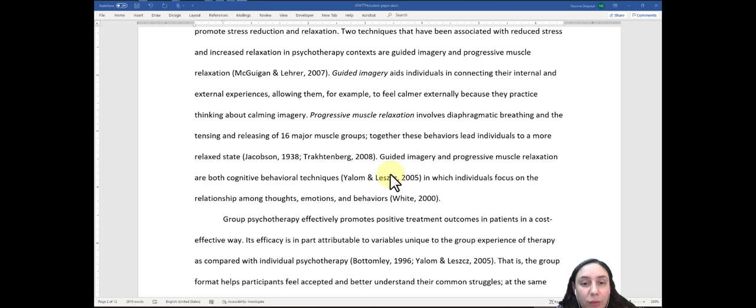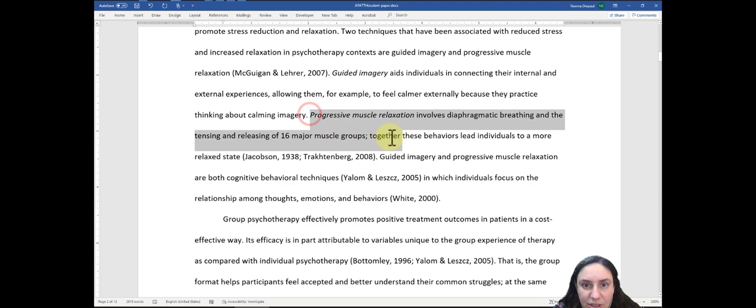Okay, so just a quick review. This particular source here, notice that it has the last name, comma, the year, and notice here it has a semicolon and a space, and then it has another author, comma, and the year. That means that this particular sentence here has content that comes from these two sources.